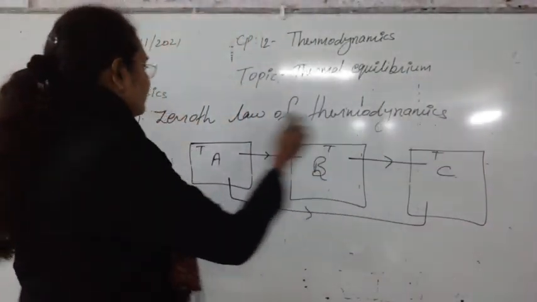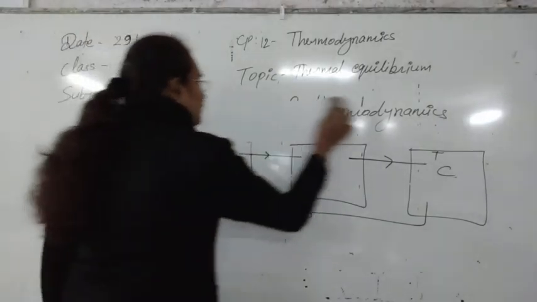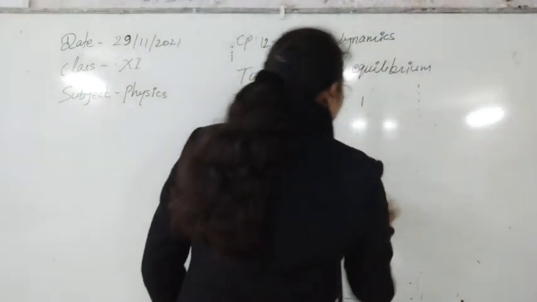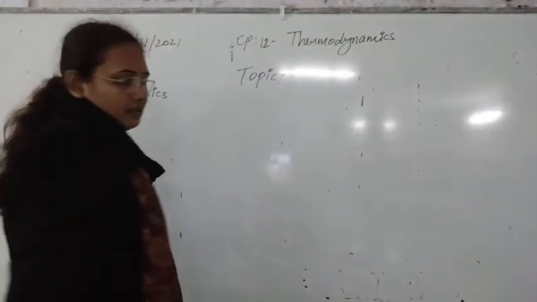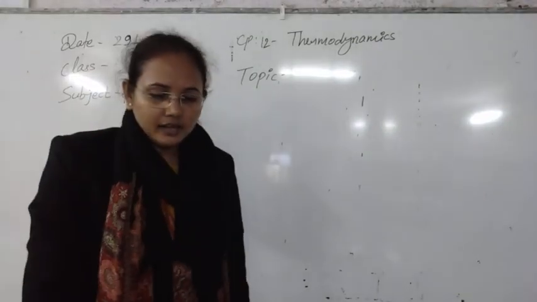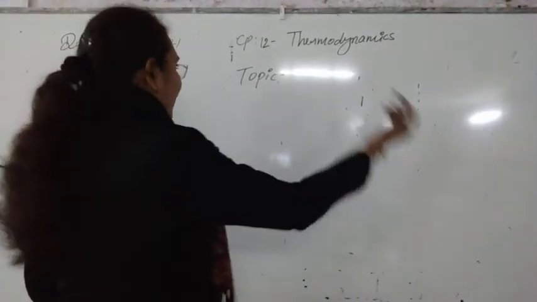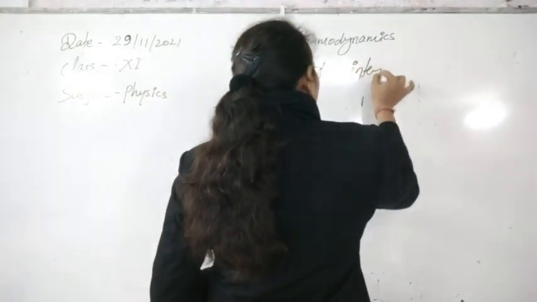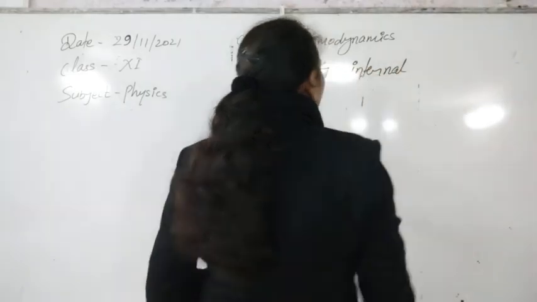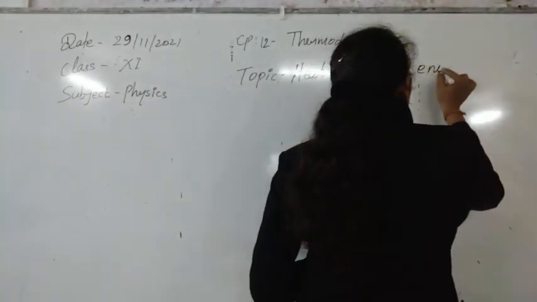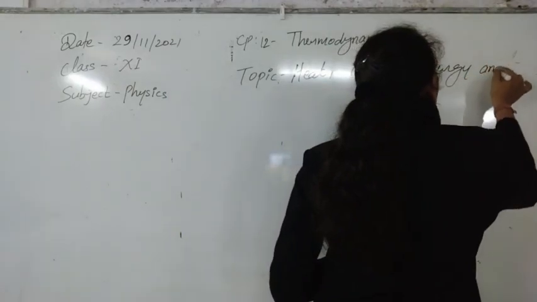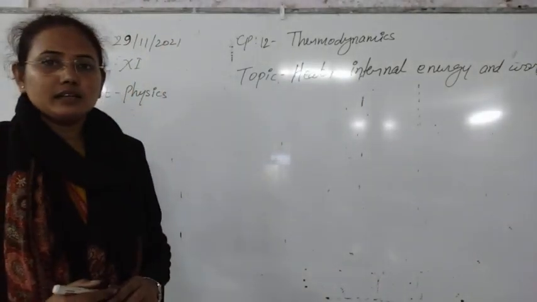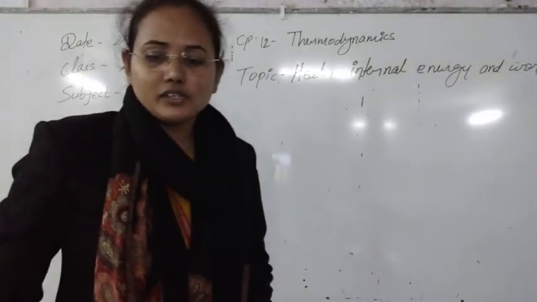Now next, after the discussion on thermal equilibrium, the zeroth law and the definition of temperature, the next topic that we have to discuss is heat, internal energy and work. These are very small things that we have to know first of all, and some of them you know already. We have seen or heard the names even in thermal properties of matter. So the first topic is heat. Let's see what heat is first of all.